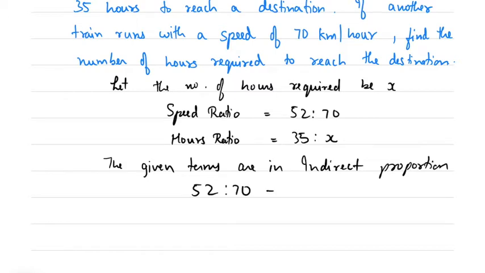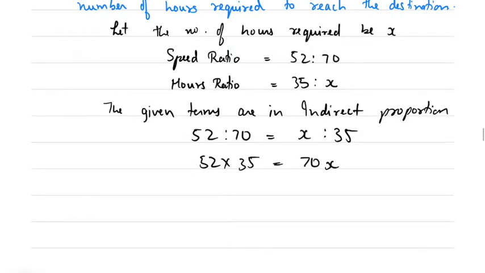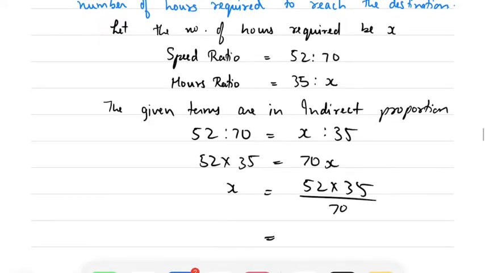So 52:70 is equal to x is to 35. Product of extremes is equal to product of means. So 52 into 35 is equal to 70x. So x is equal to 52 into 35 divided by 70.